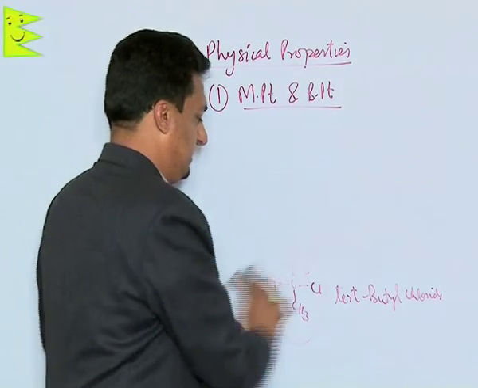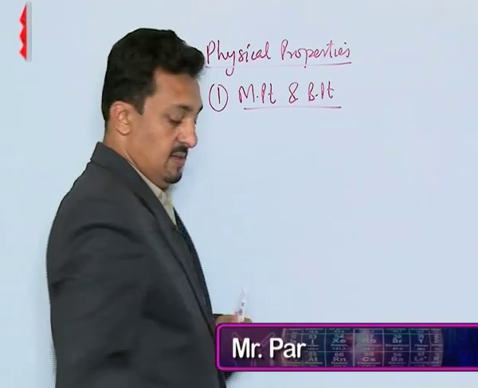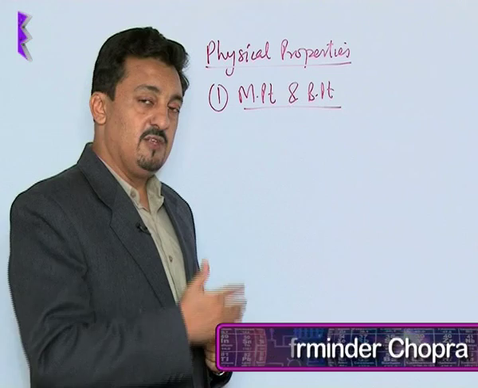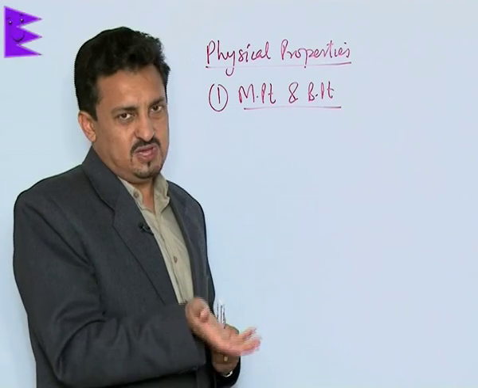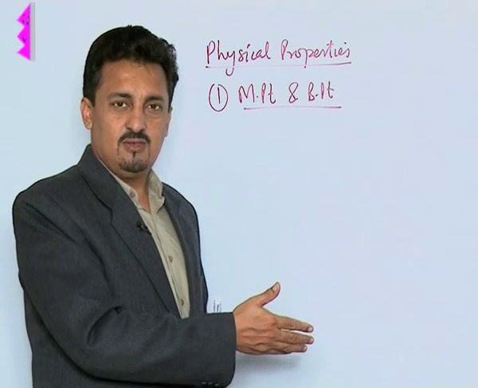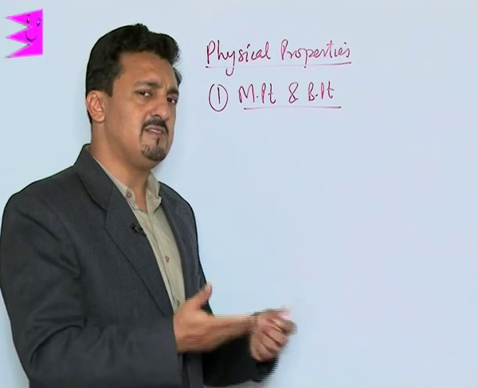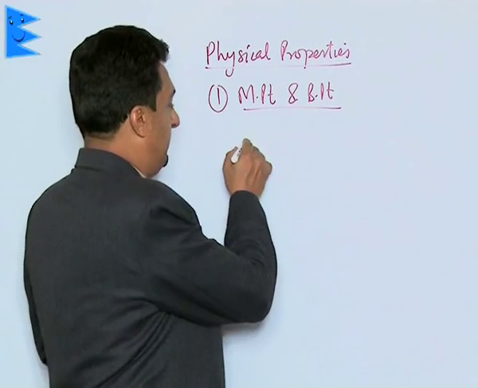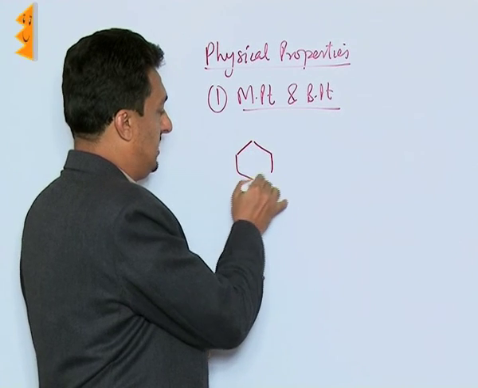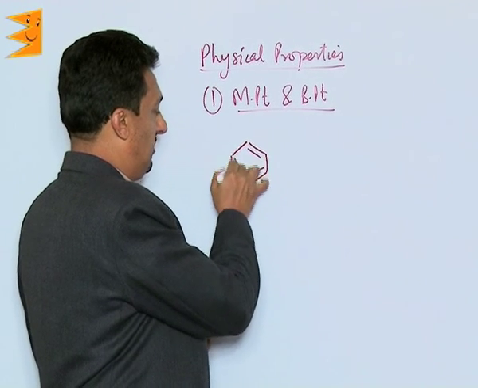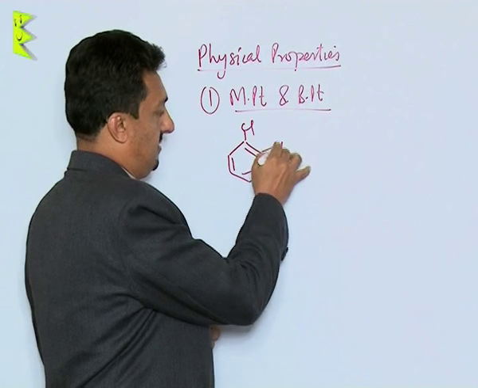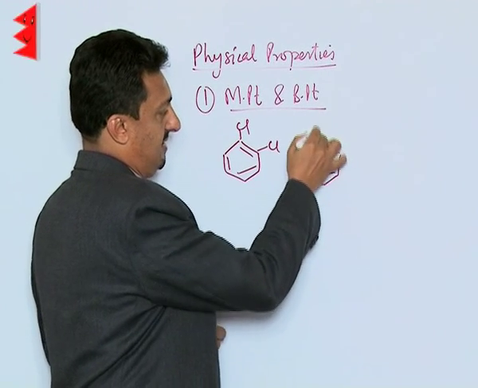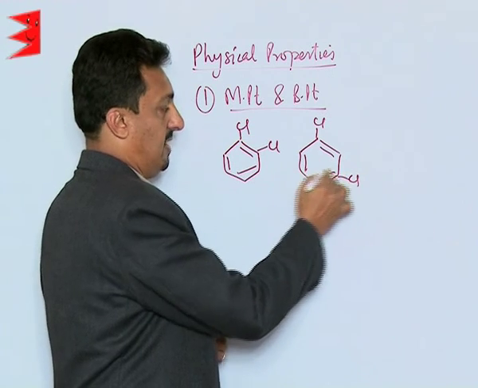Now aryl halides also are polar in nature. Therefore even their boiling points are found to be higher than the corresponding normal benzene or aromatic compound. The reason is that they develop dipole-dipole interactions. But if we are talking about isomeric dihalo derivatives, suppose we have these derivatives, like ortho-dichlorobenzene,